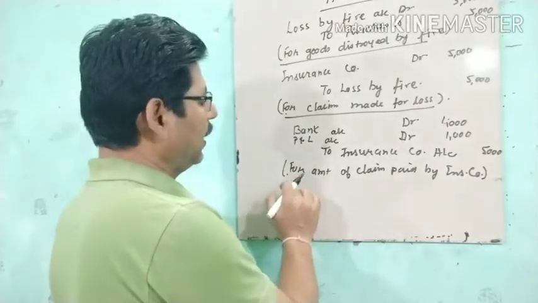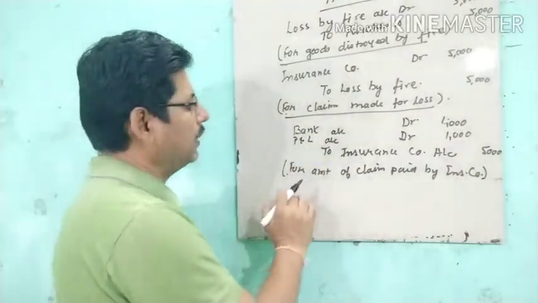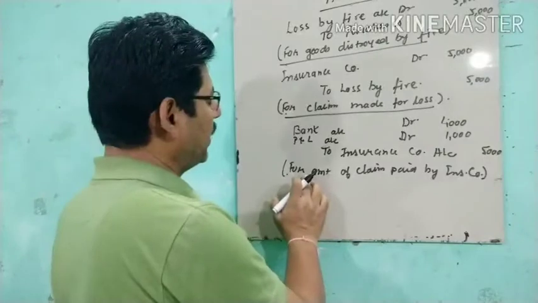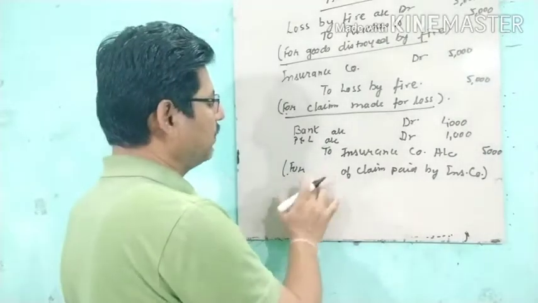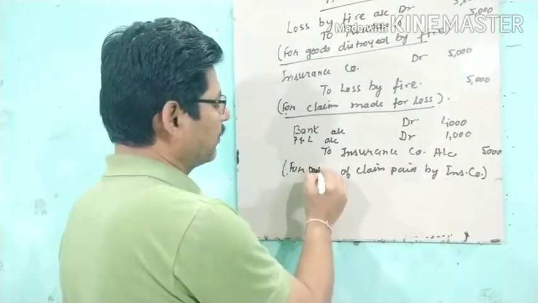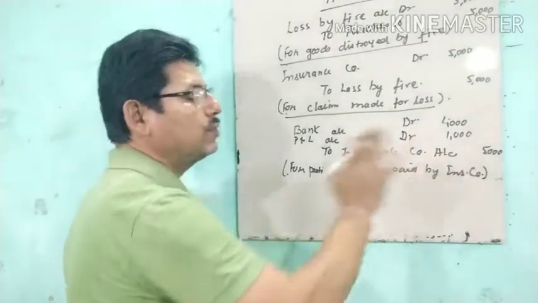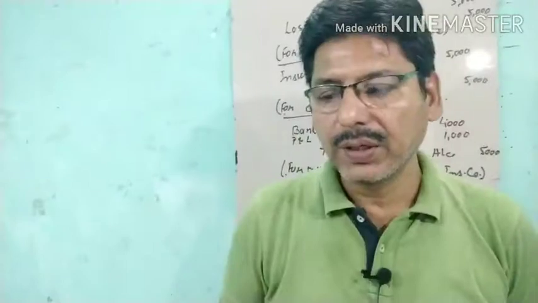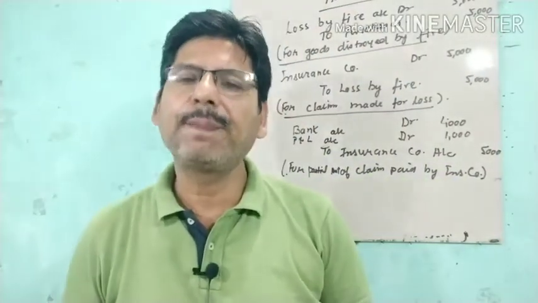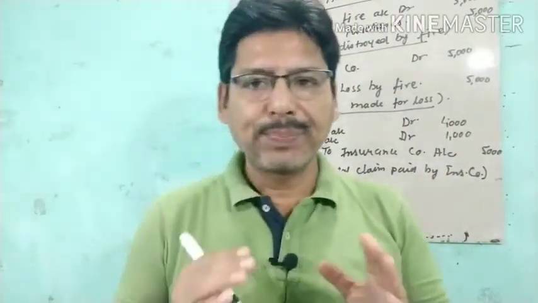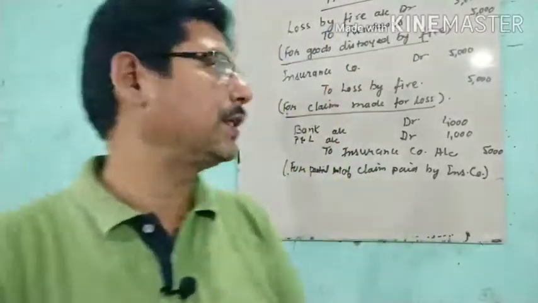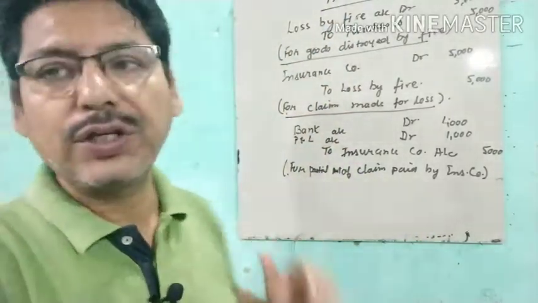If it is partially paid, then we will write partial amount of claim paid by the insurance company. This we can do. So this should be the journal entry for when goods are insured.